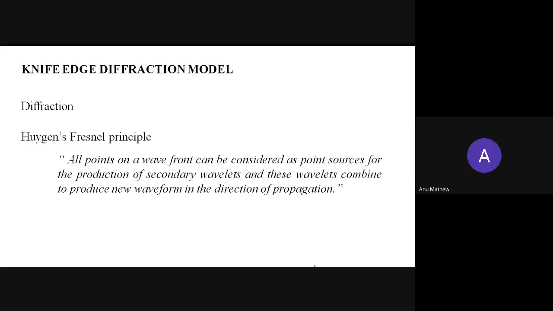So when a mobile radio wave is propagating in one direction, and there is an obstruction which causes diffraction, the primary wavefront will produce the secondary wavefront.